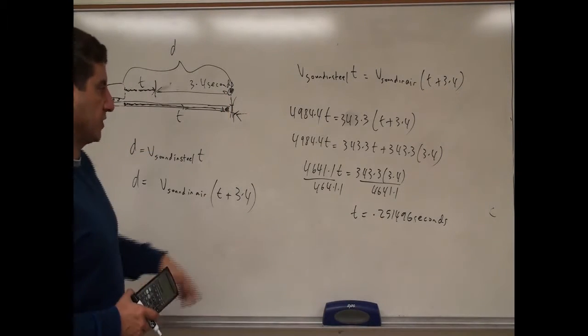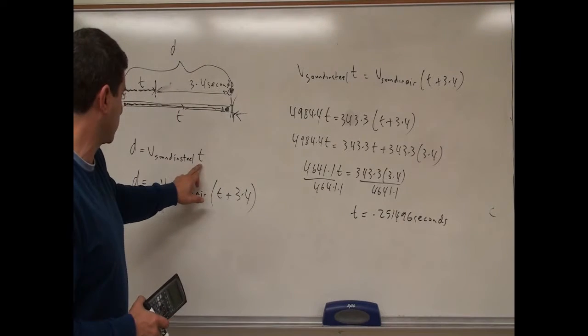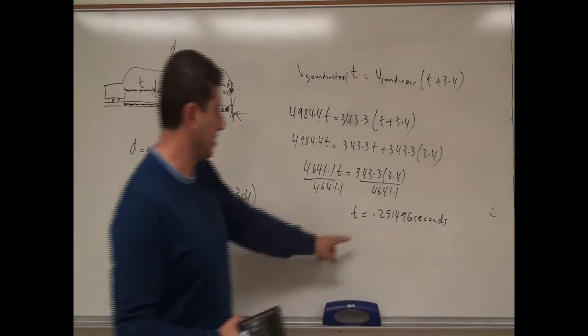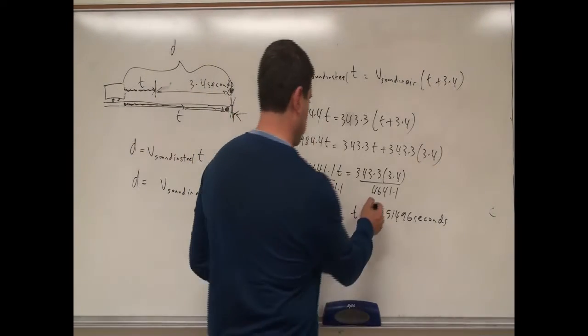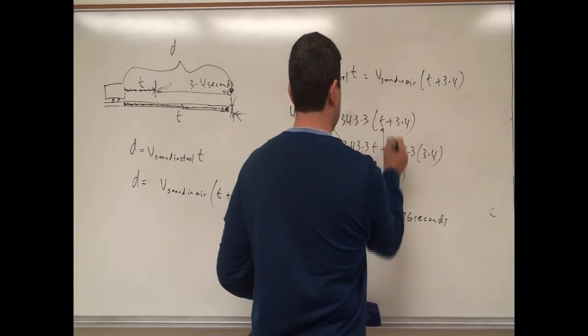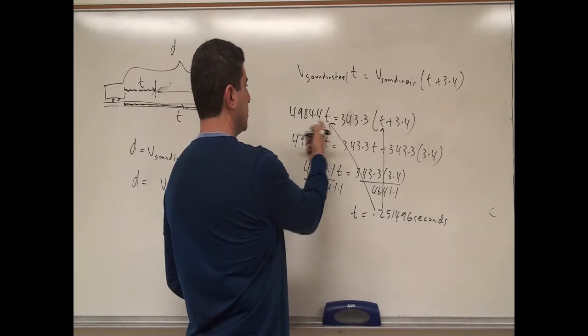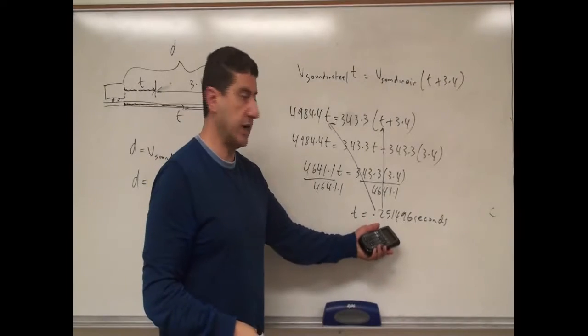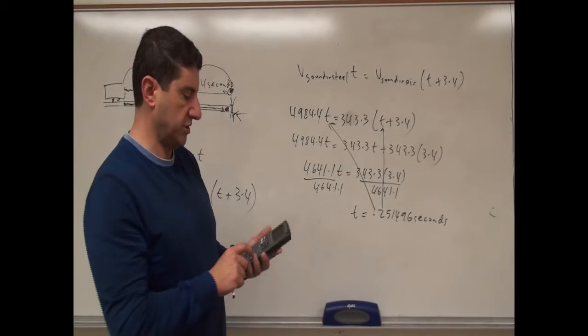You see? So then we can take this t and we can put it into here, or we could put it into here. It doesn't matter. We should get the same answer. So you take this, put it into here, or put it into here. Well, putting in here is just easier. Just multiply this number by 0.2516. So take the number you got, just multiply it by the velocity of sound in the steel.